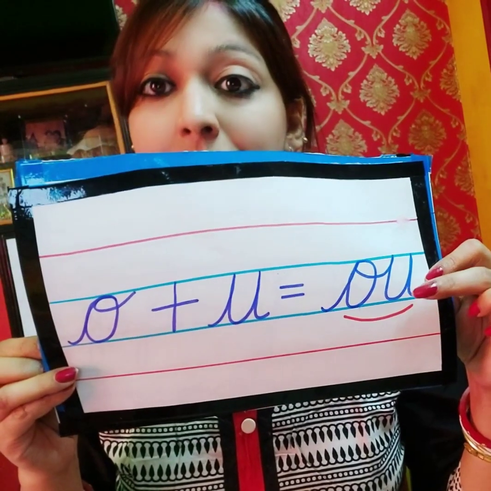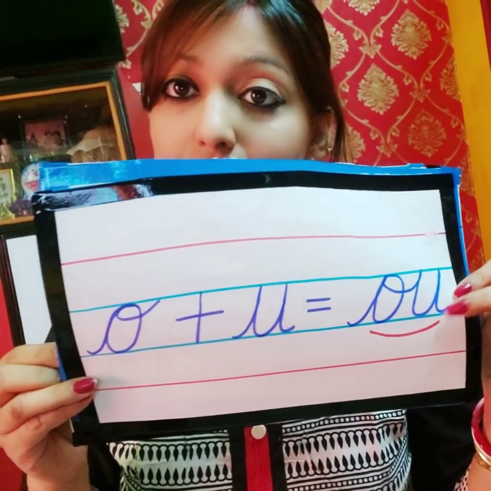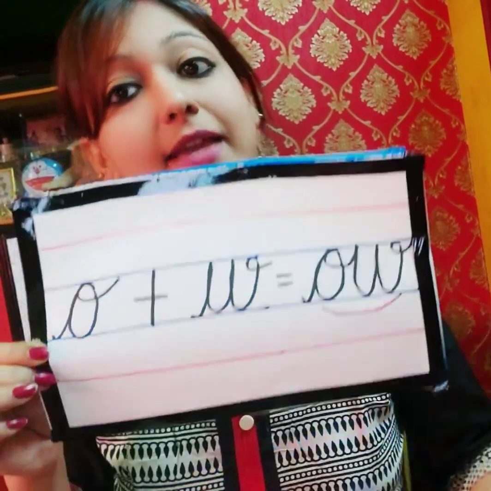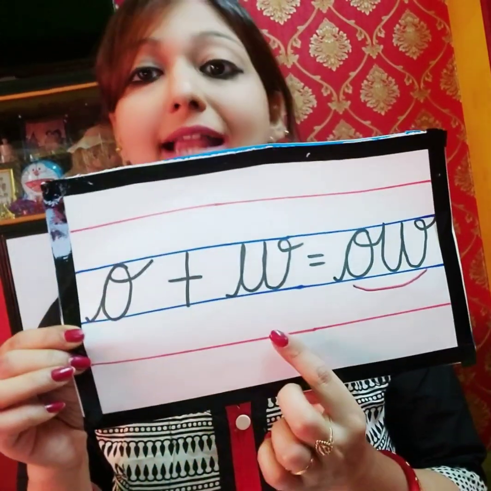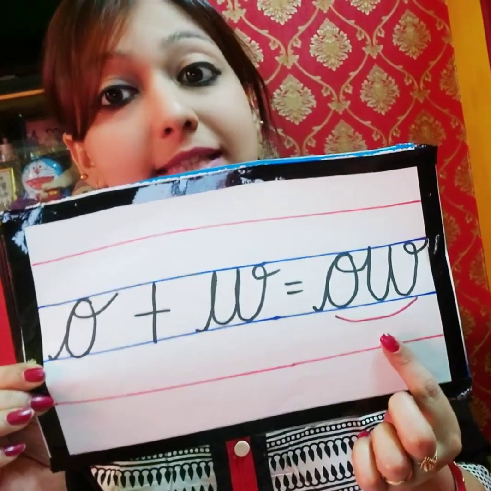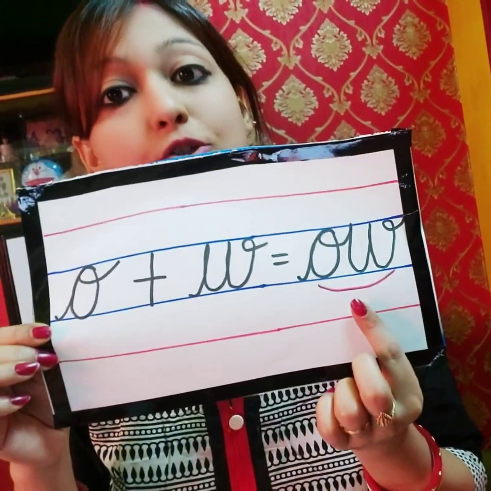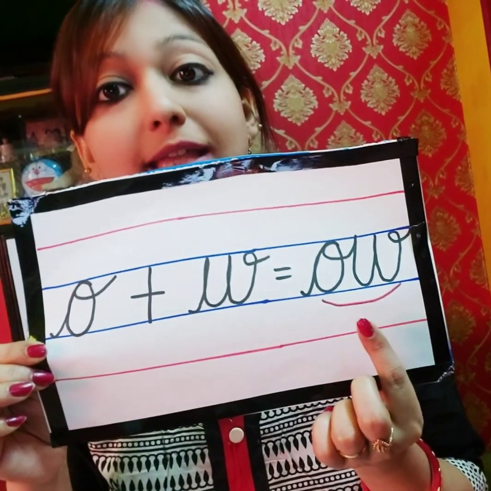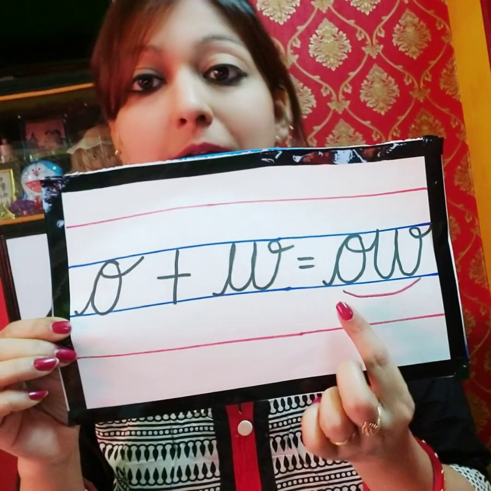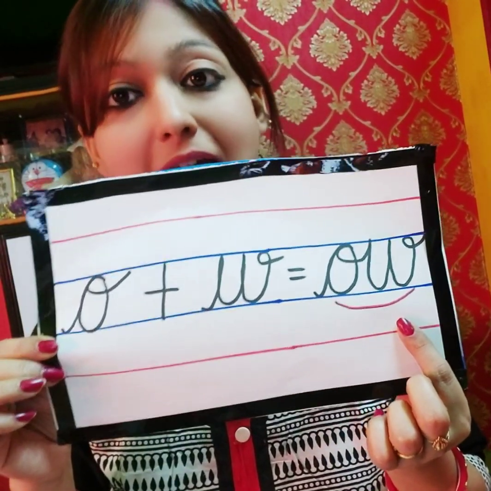O and a makes ow. Whenever we hear o and a, it also makes ow sound. Similarly, whenever we hear o and w, it also makes ow sound. So today this is new to us. Today we will do words with this new ow sound. O and w side by side makes ow sound.